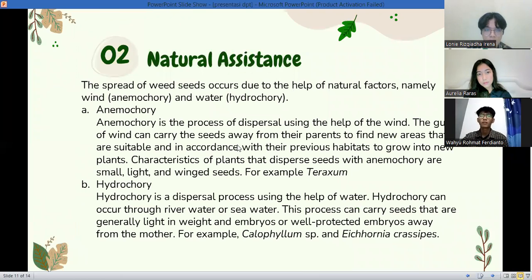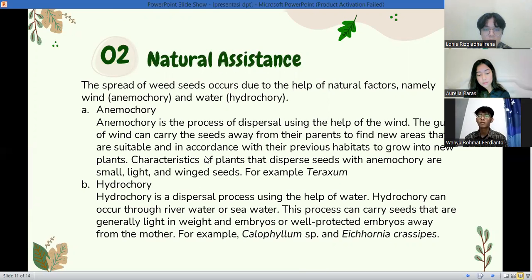Two is natural assistance. The spread of weed seeds occurs due to the help of natural factors, namely wind or anemochory and water or hydrochory. First is anemochory. Anemochory is the process of dispersal using the help of the wind. The wind can carry the seeds away from their parents to find new areas that are suitable and in accordance with their previous habitats to grow into new plants. Characteristics of plants that disperse seeds with anemochory are small, light, and winged seeds, for example Taraxacum.